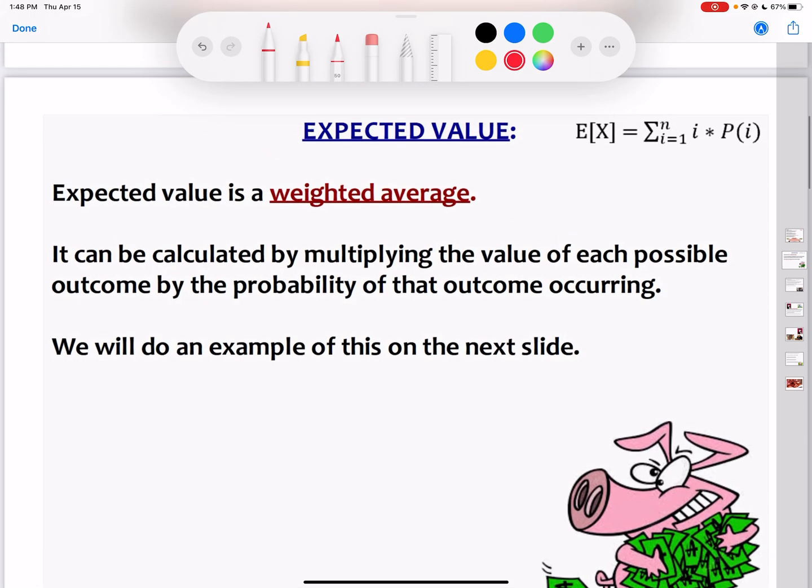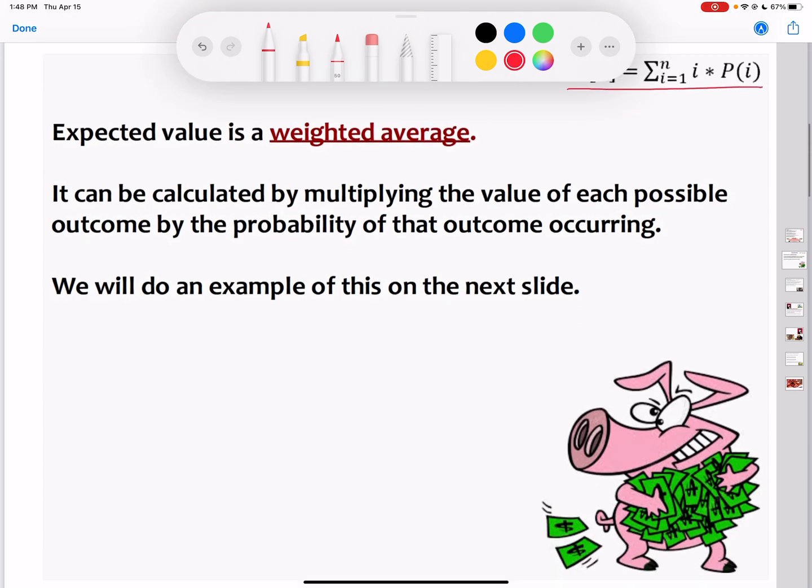Now look at this formula, it looks really scary. But essentially all you're doing is taking the term and multiplying it by the probability. It's called a weighted average. It's calculated by multiplying the value of the possible outcomes by the probability of that outcome.